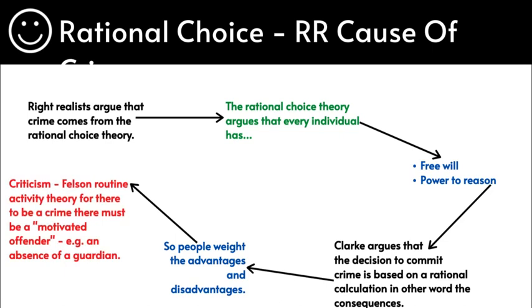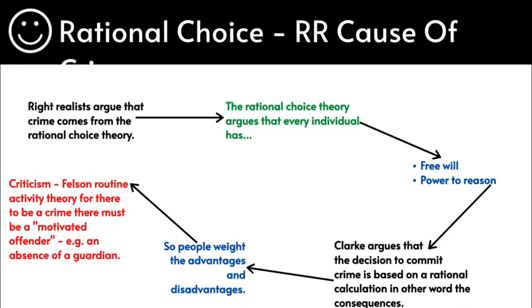However, this can be criticized by Felson's routine activity theory. Felson is another sociologist, and his theory argues that for there to actually be a criminal deviant activity taking place, there must be some sort of motivated offender, for example, an absence of a guardian. You can link this to the last slide, maybe, and you can use Felson there. But in this case, the rational choice theory, this can be used as a criticism.